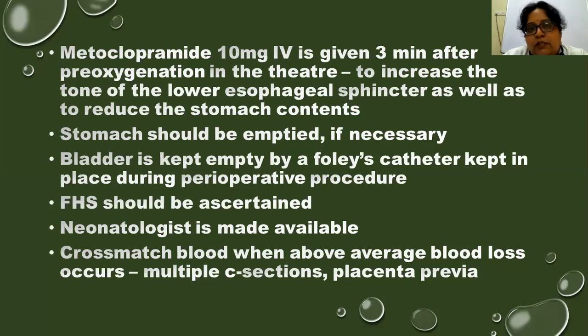A neonatologist or a pediatrician should be made available for the surgery, and cross-matched blood should be kept ready before we start. If we think that the blood loss is above average, we have to immediately start blood transfusion intraoperatively. Usually there is a chance for intraoperative blood transfusion in cases of multiple cesareans and placenta previa.